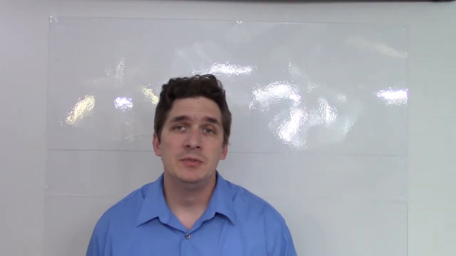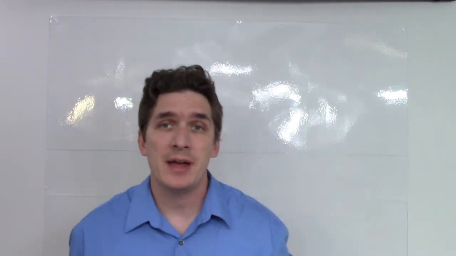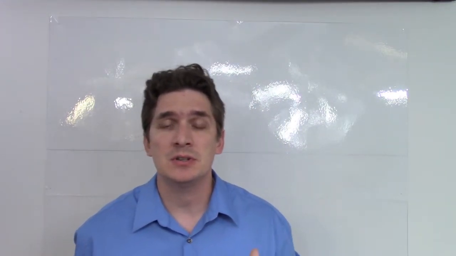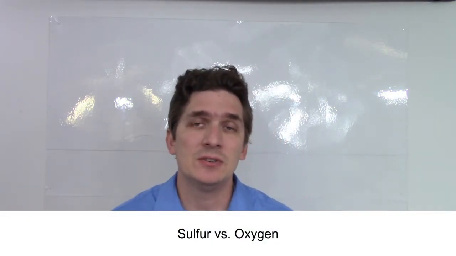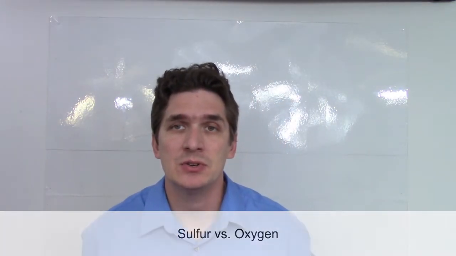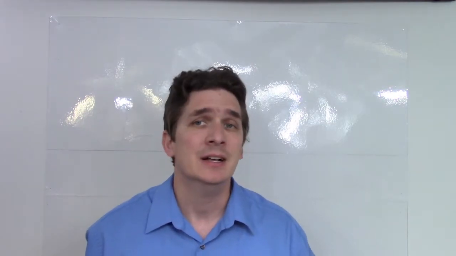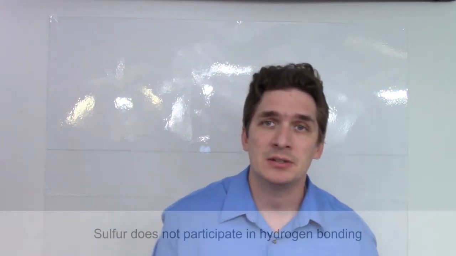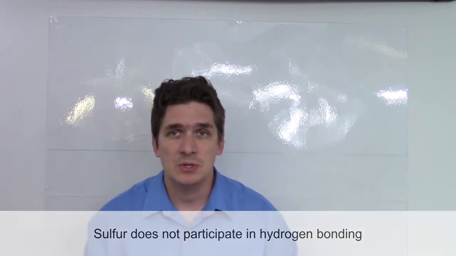So I do want to point out a few facts about thiol chemistry that are going to be different from alcohol chemistry, because in general thiols are going to act a lot like alcohols, but there are some notable differences between sulfur and oxygen. The first is that sulfur does not undergo hydrogen bonding. So while we talk about alcohols having intermolecular forces in terms of hydrogen bonding, this isn't true for thiols. Thiols do not undergo hydrogen bonding, they are strictly dipole-dipole, so their intermolecular forces are weaker.